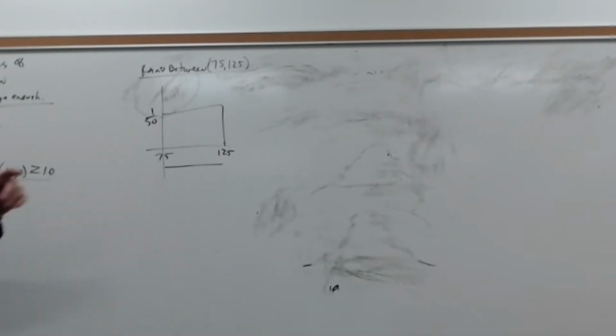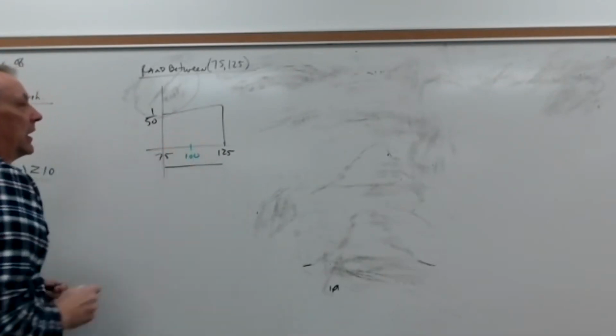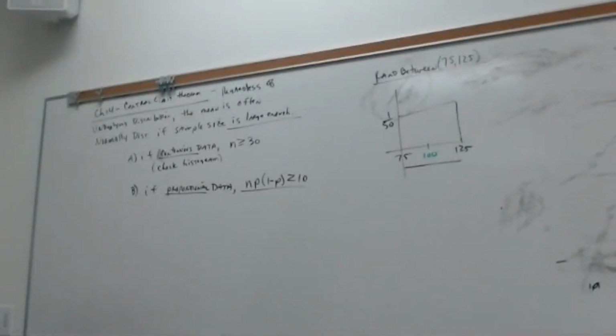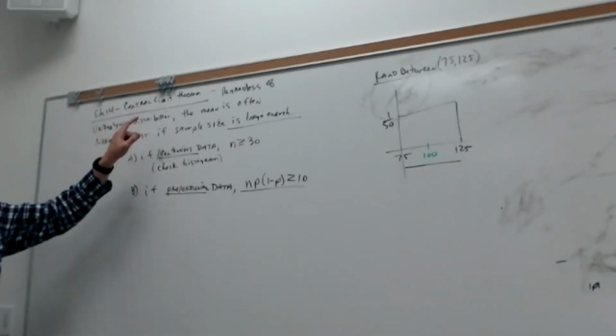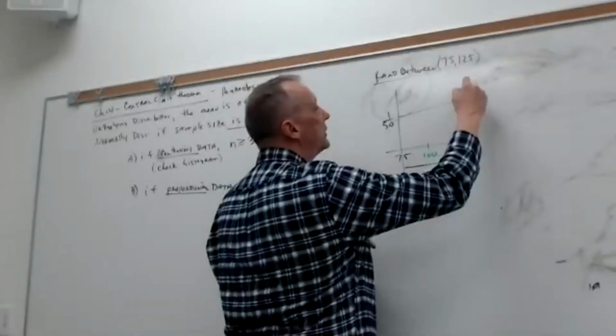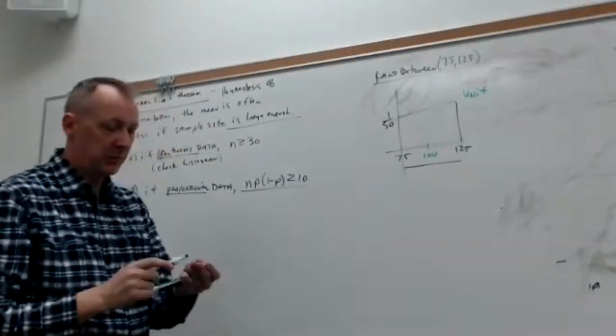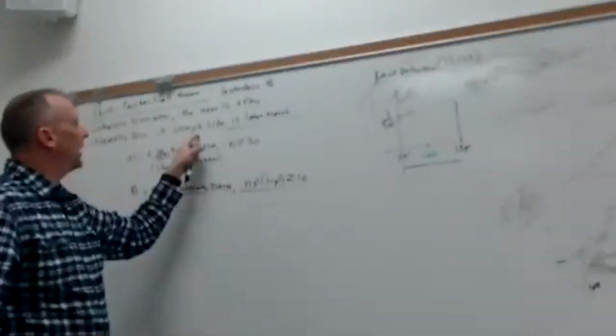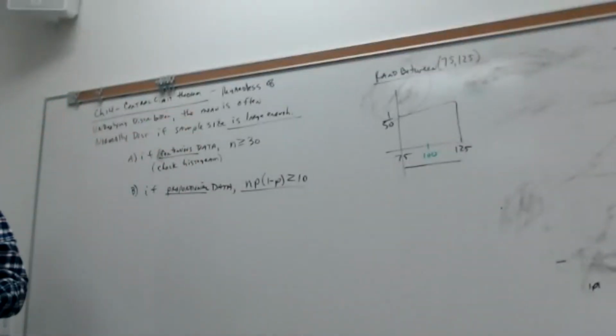Okay? Now let me ask you a question. If you were to guess what your mean is, you've got a bunch of random numbers between 75 and 125. What do you think the mean should be? Should be about 100, right? Okay? So we think the mean will be here. Now, according to the central limit theorem, what does it tell me? Regardless of the underlying distribution, in this case uniform, right? It says the sample mean is often normally distributed.